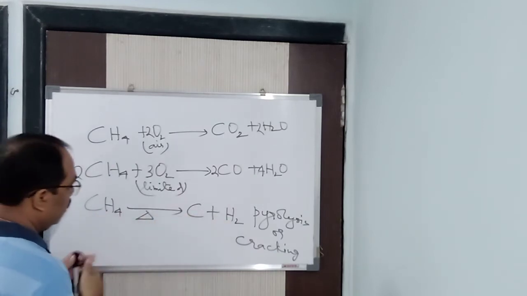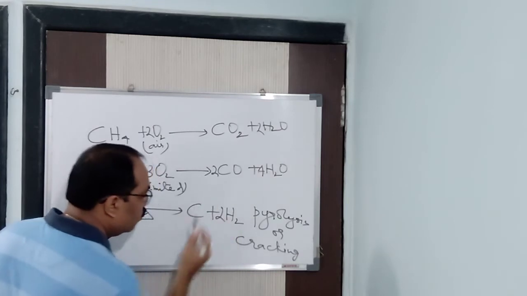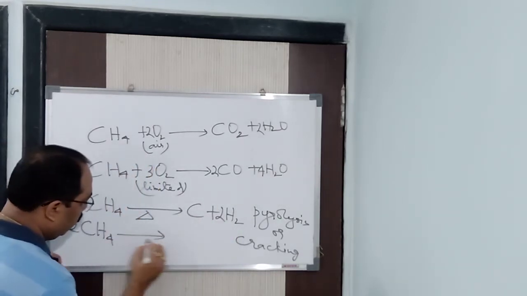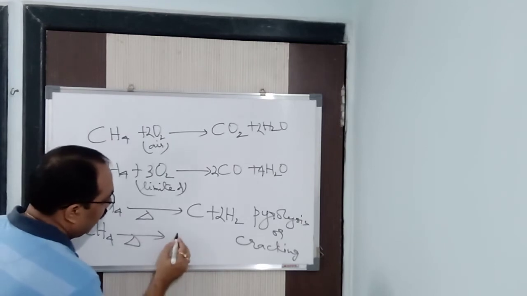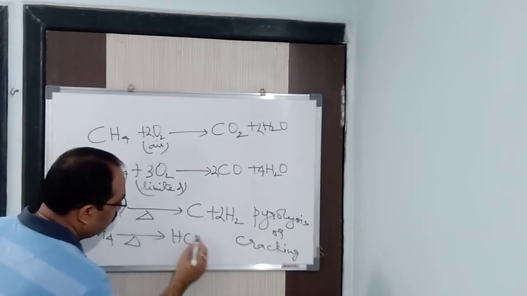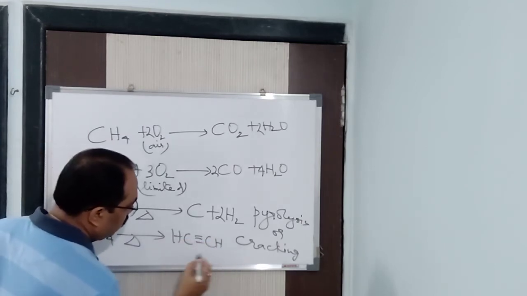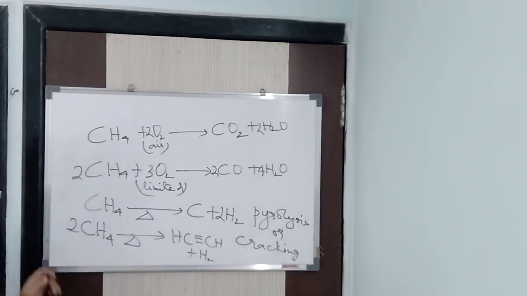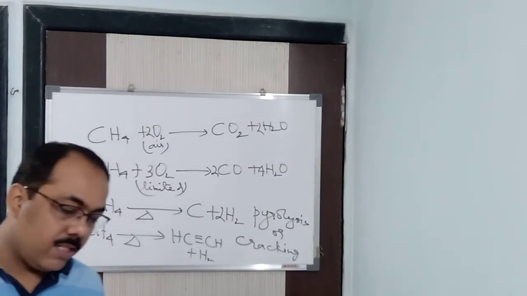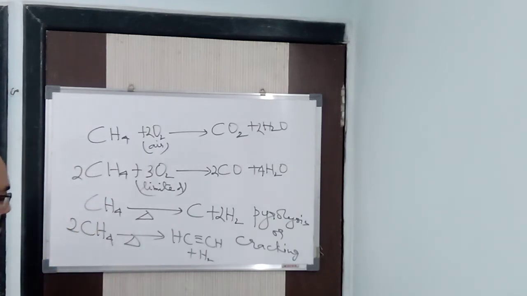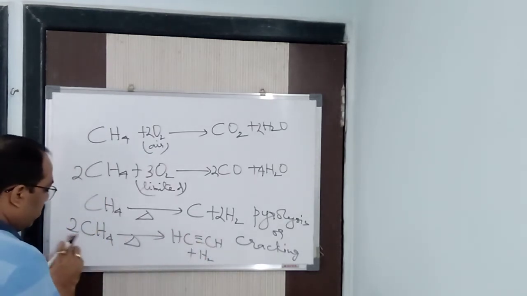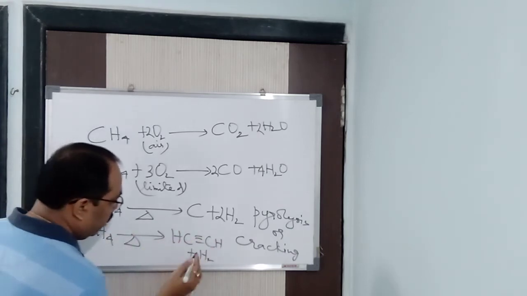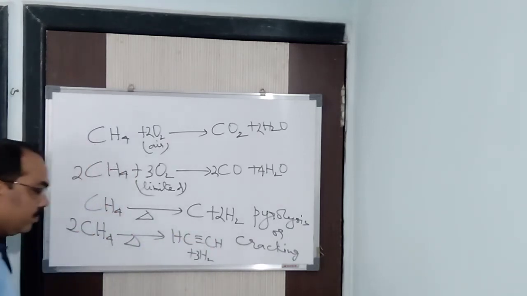So I got C plus, what is that? To balance it, I'll put here 2. Fine. If I take 2CH4, 2 moles, then what will I get? I'll be getting HC triple bond CH plus hydrogen, that is ethyne, I got it, clear? So 2CH4, now here 2 carbon done, here 8 hydrogen, here 2 hydrogen, so here it is 3H2.